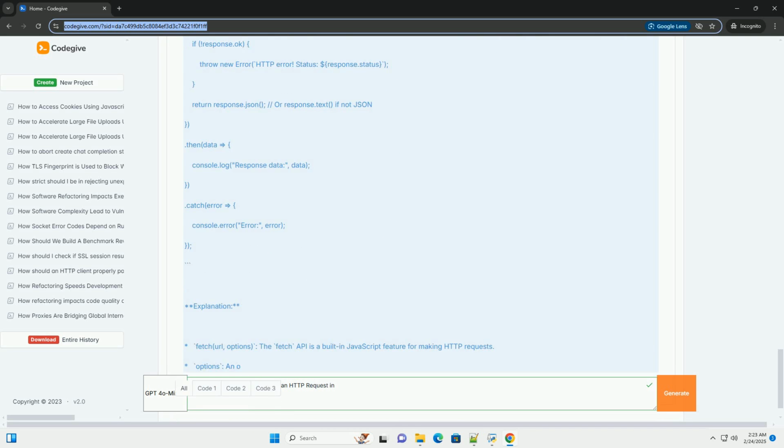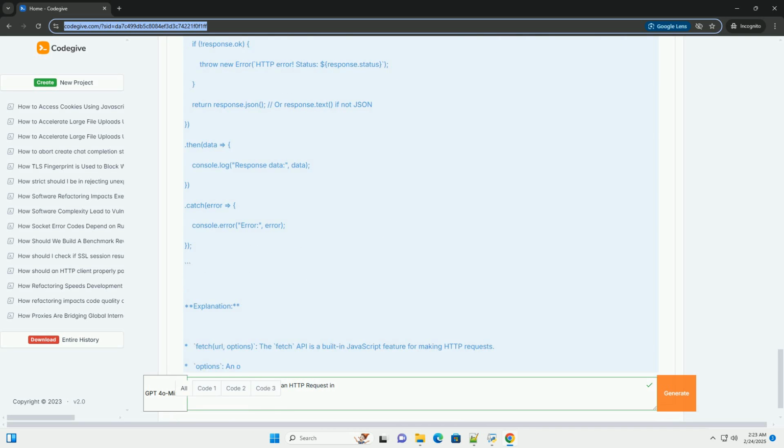Header size limits: there are typically limits on the total size of the HTTP headers, including custom headers. Exceeding these limits can lead to errors. The exact limit varies depending on the server and client configuration.